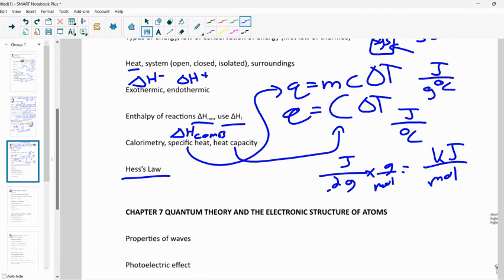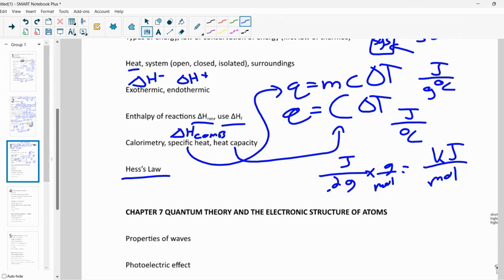So as the water goes up in temp, that means it's absorbing that energy. That means that's an exothermic reaction. So the heat of the water would be positive because it's getting more heat. The heat of the reaction would be negative because it's giving off more heat. And the opposite, right? Usually we'll dissolve something in water and stir it, and the temperature of the water goes down.